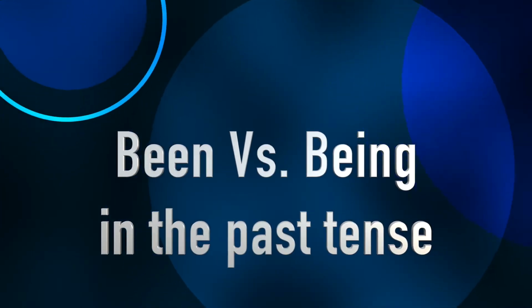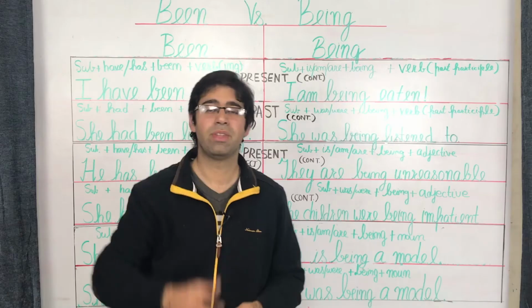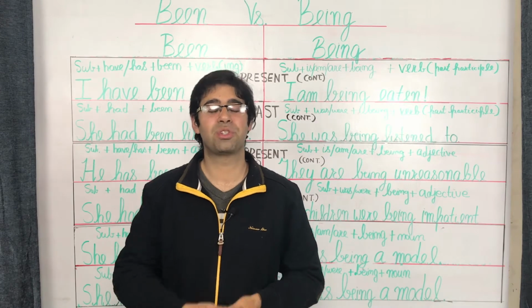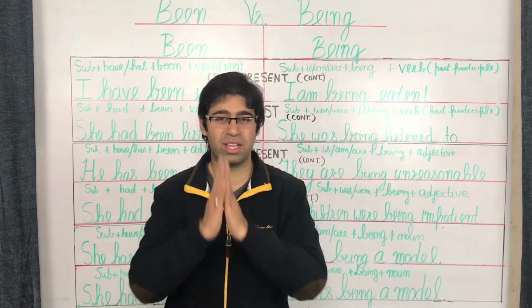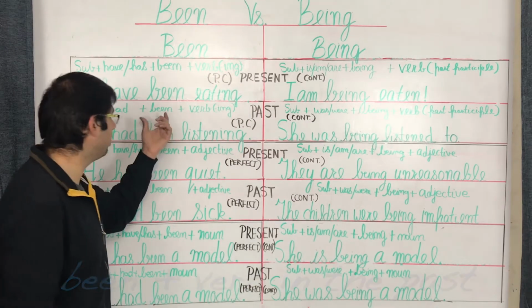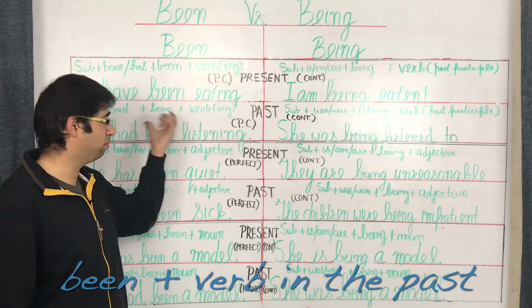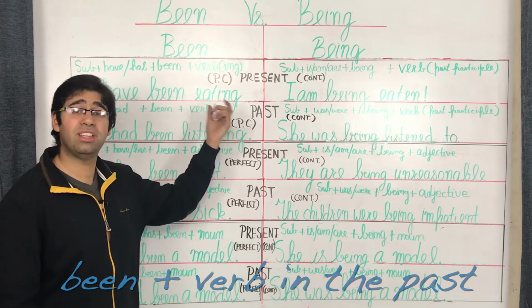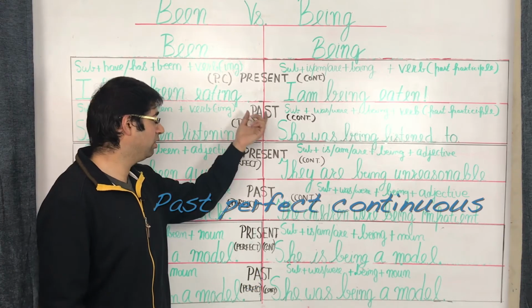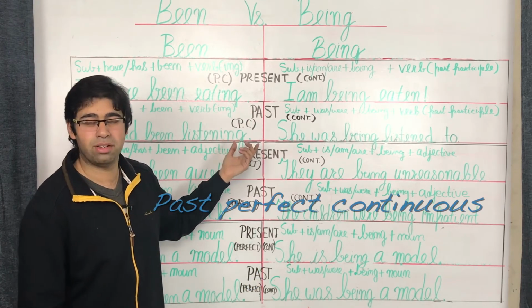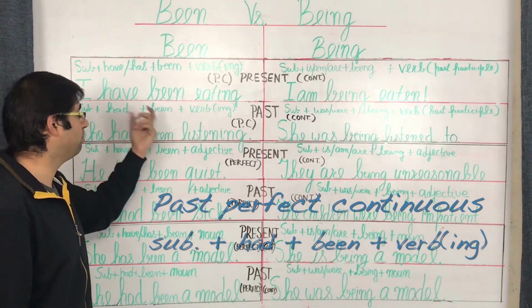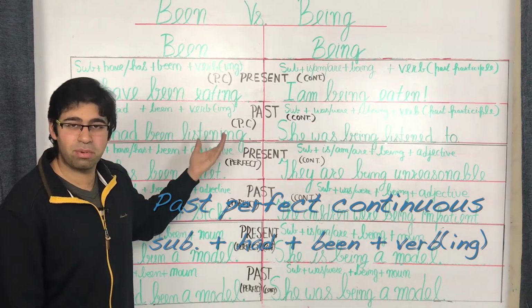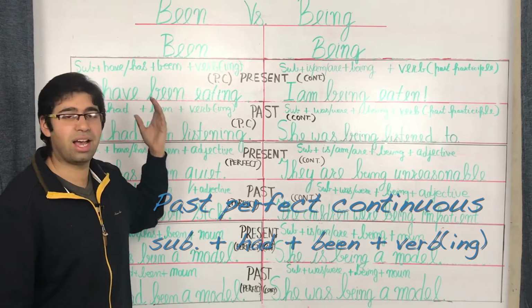Let's begin. Alright, so now let's go on ahead to the usage of been and being, this time with reference to the past tense. We once again begin with the verb. So we've got been over here interacting with the verb. Whenever you've got been coming along with the verb in the past, it does so in the past perfect continuous format. You've got the sentence structure as subject plus had plus been plus the verb in the present participle, that is to say the verb in the ing form.